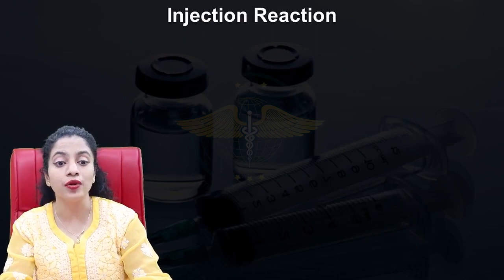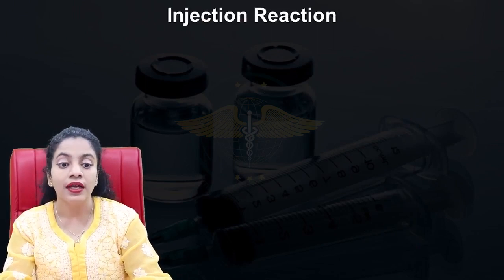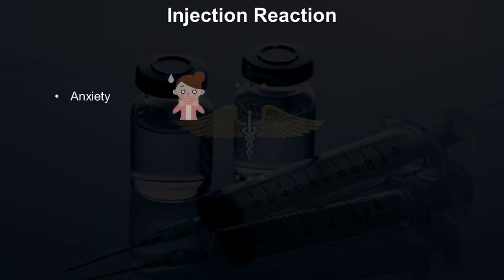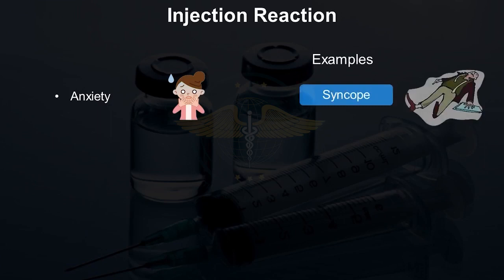Next, we'll go on to an injection reaction. They can be of three kinds. One could be because of the anxiety related to an injection, which could be syncope. So syncope is when a person is very scared of a vaccine, that is, he is very anxious and he can have sudden loss of tone or consciousness and have a fall after the injection or even looking at an injection before it's given. This is called syncope.